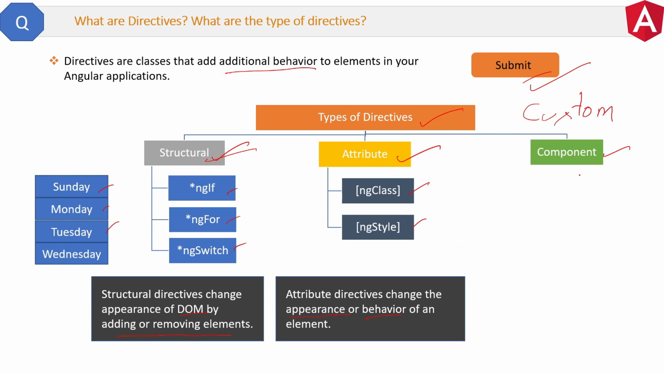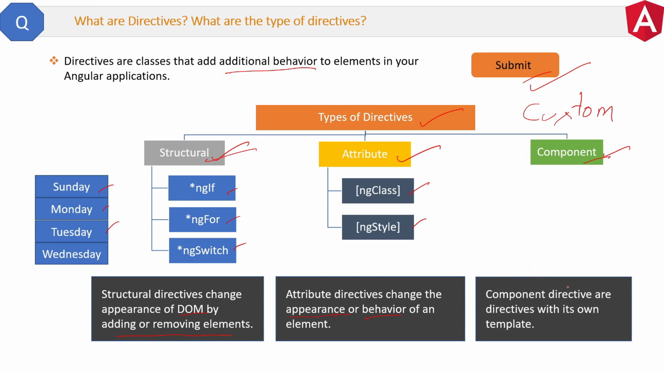Then the last one is component directives. Component directives are the directives with their own templates. It means all the components where you have the HTML template are the types of directives only. So a component is a type of directive only. This is the most used directive because components are used to display the first view.